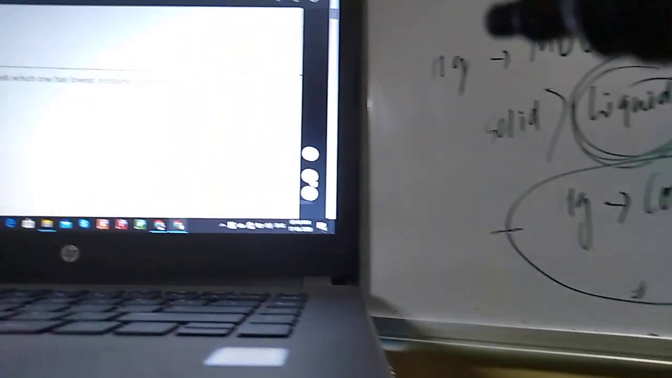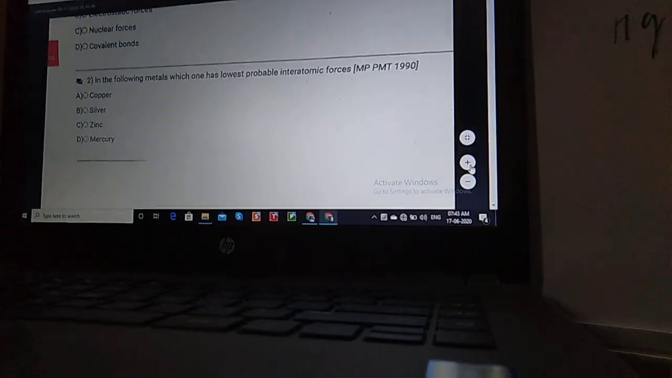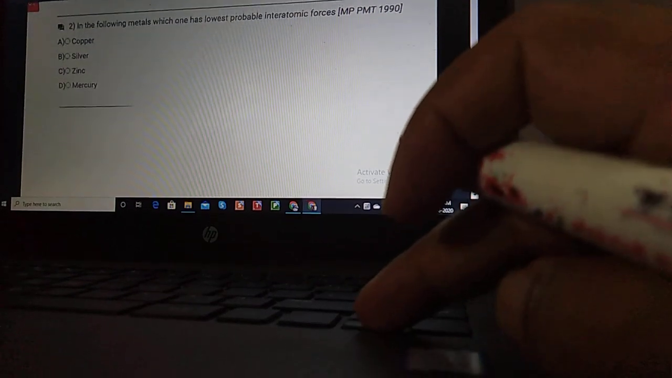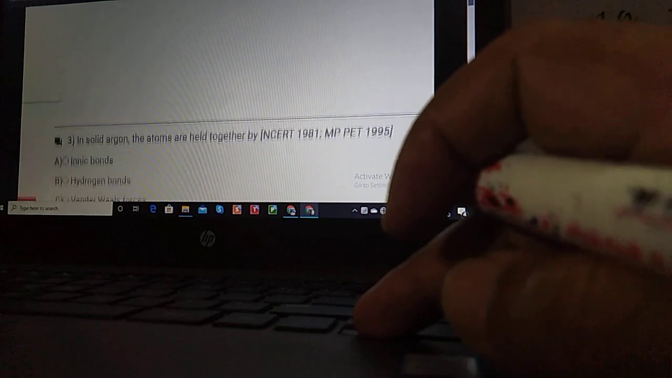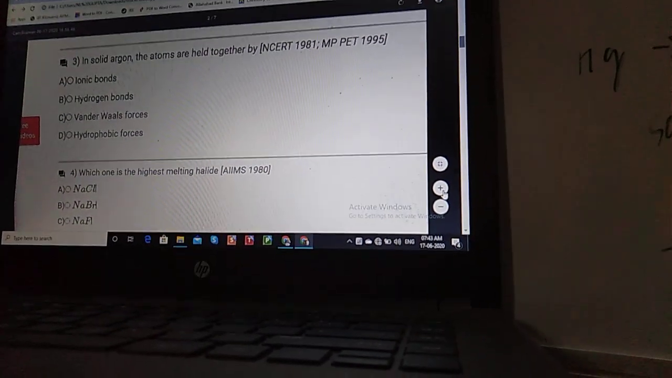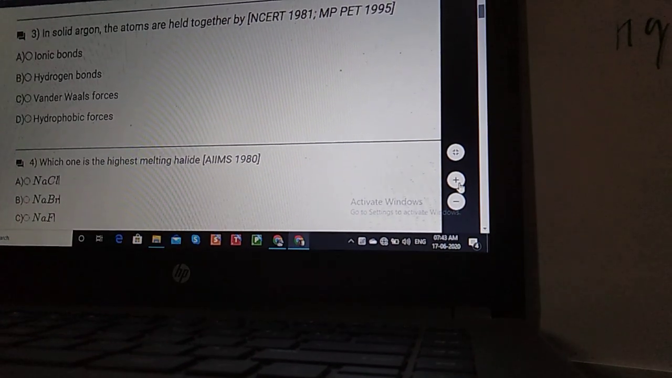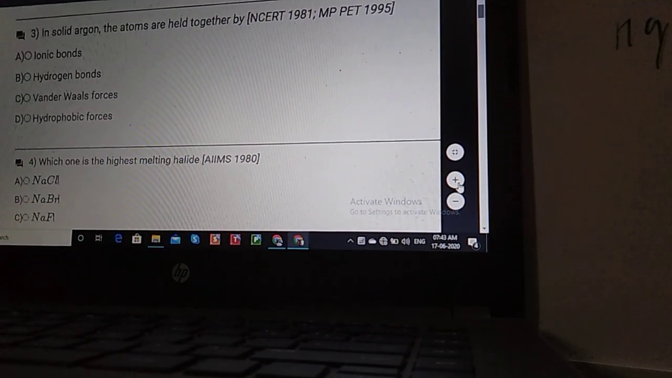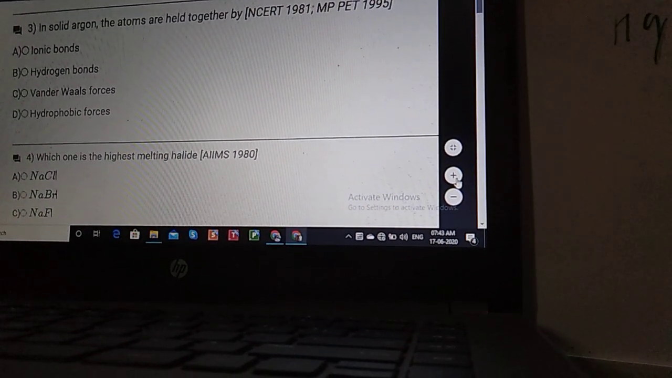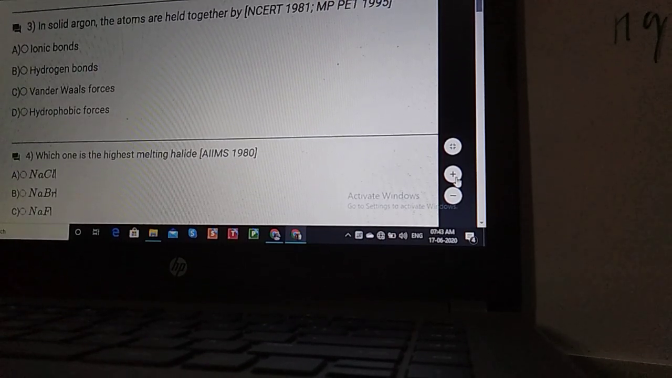Now let us move to the next question, student. Here you will find question number 3. If you check question number 3, what they are saying is: in the solid organ, atoms are held together by.